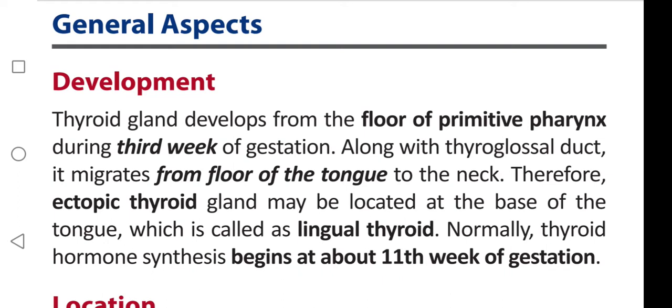Coming to the questions. From where does thyroid gland develop? It develops from floor of primitive pharynx. What is the gestation period? It starts developing third week of gestation. Along with thyroglossal duct, it migrates from where to where? It migrates from floor of tongue to the neck.